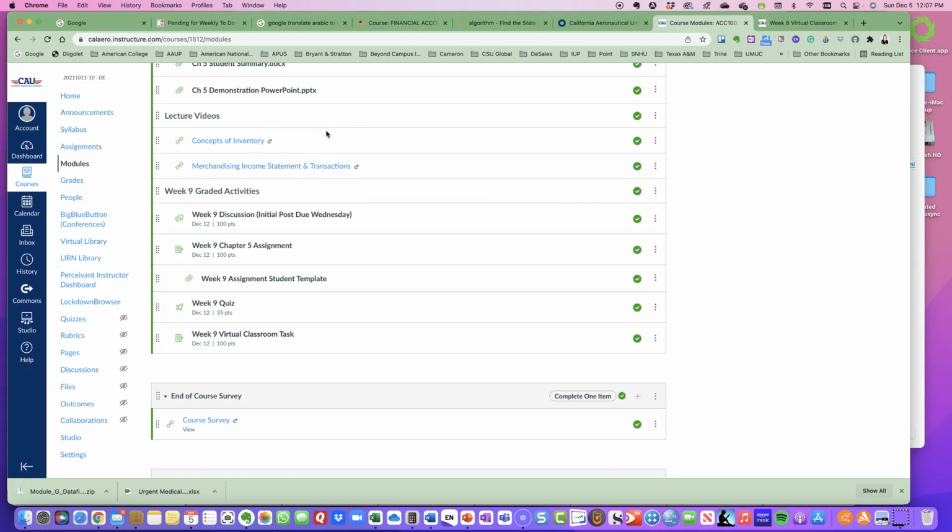Do you prefer the simplicity of revenues minus expenses equal net income for a single step income statement, or do you prefer the multi-step income statement with various categories where we're taking sales minus our returns and allowances and discounts to get our net sales, and then subtracting costs of goods sold to get to our gross profit, then subtracting our operating expenses to get to our operating income, and then subtracting our other income and expenses to get to our net income.